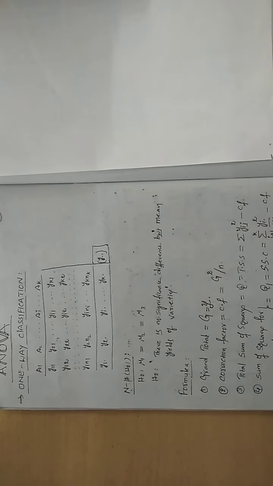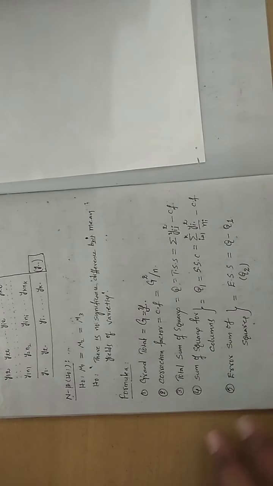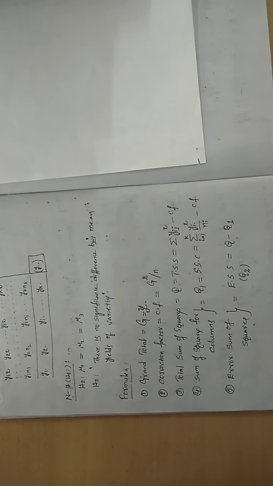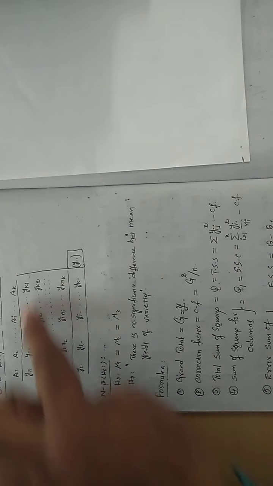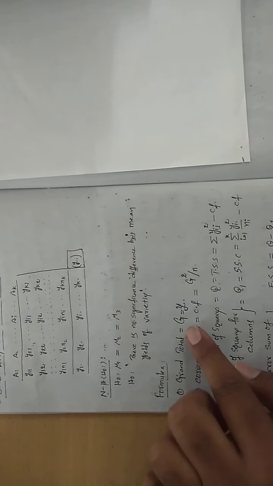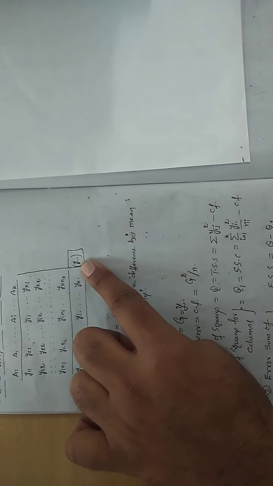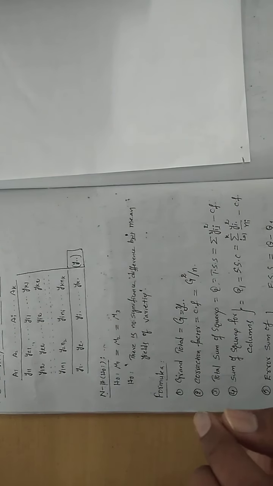Now directly I am providing the formula. These formulas you need to learn by heart. Very simple if you understand the logic. So this is the one-way classification. How many formulas do you get? Five formulas. So all five formulas I am providing now. What is the first formula? Grand total. What is a grand total? Totaling of all these elements. So the grand total is denoted by G. What is that? Y double dot.